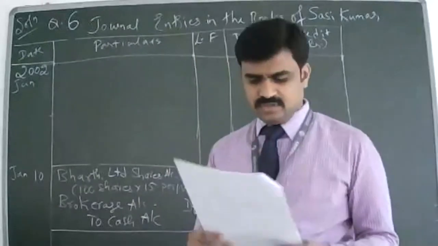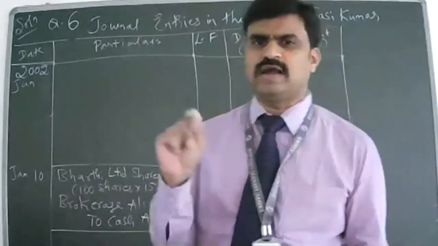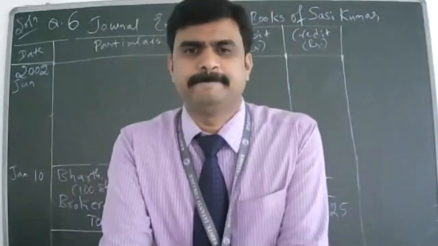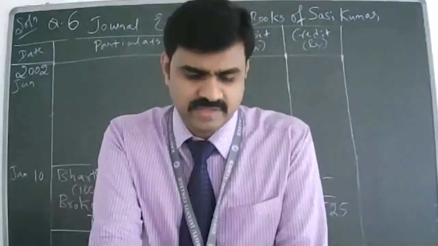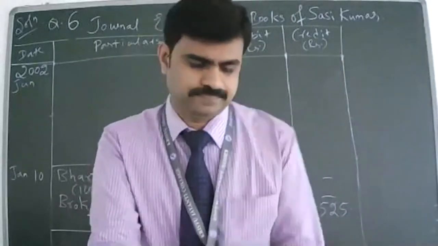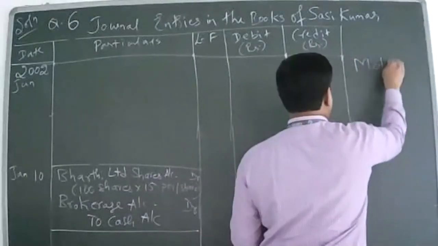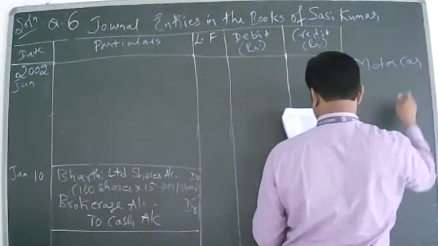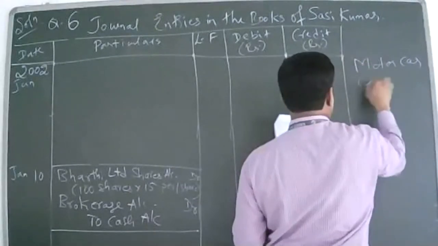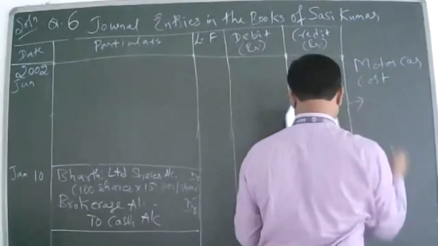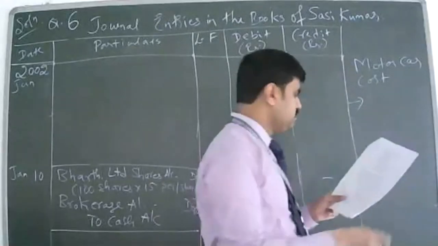Thank you. So what is the total car cost? Can you tell me? 50,000. How did you get 50,000? 20,000 of goods and 30,000 cash. So how are they paying? One is goods.